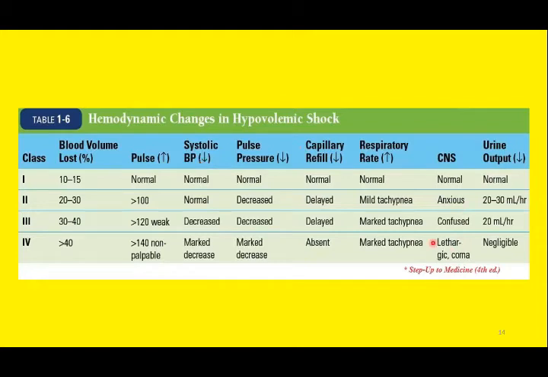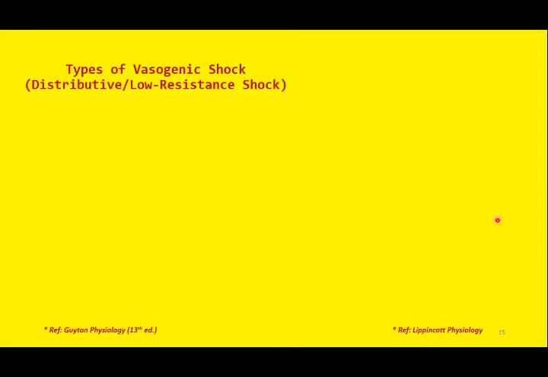There are changes in the CNS, the patient will be confused, or sometimes the patient may present in a state of coma, and the urinary output will be compromised as well. So we have discussed the first type of shock, hypovolemic shock. Now we will discuss the second type, that is vasogenic shock, also known as low resistance shock or distributive shock.